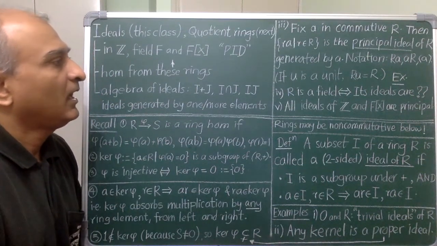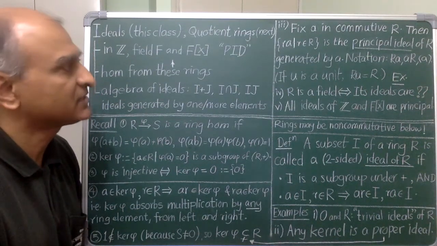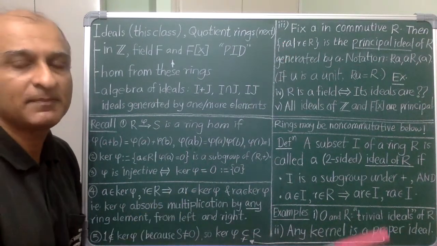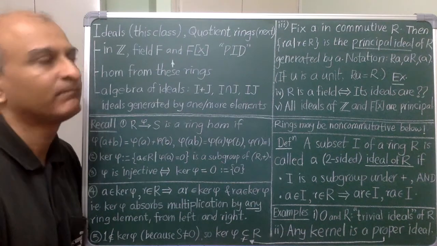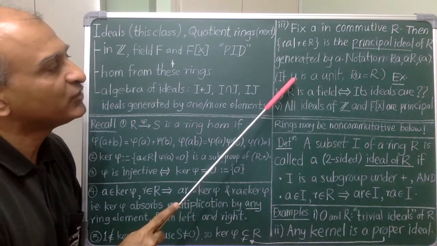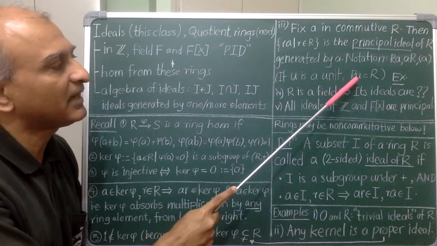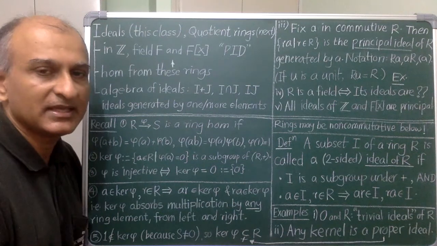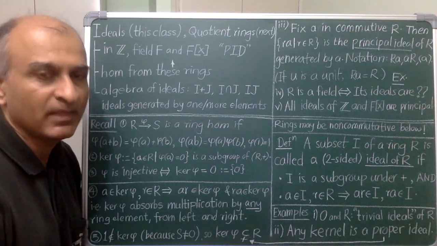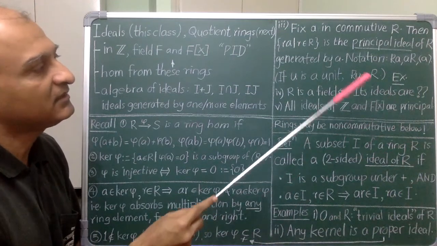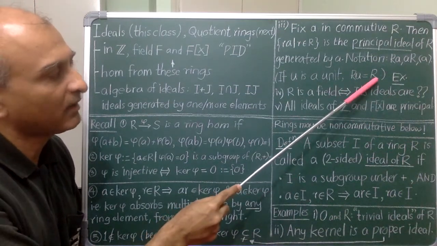Alright, let's see some special cases of this. If I take A to be 1, then the principal ideal is of course the whole ring. A tiny extension of this: suppose I take a unit U and take the principal ideal generated by that. First, I get 1 in there as U inverse times U, and then multiplying that by an arbitrary element, I see that Ru is all of R.